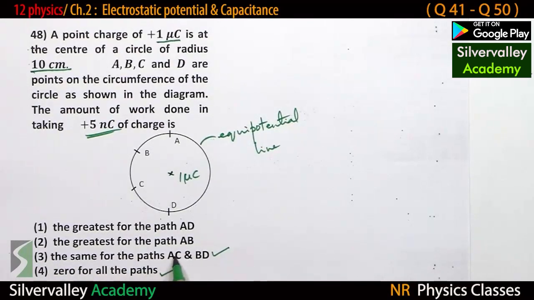But this is telling only about these two. But fourth one covers all. So this is more appropriate. We are not telling third one is wrong, but fourth is more appropriate. That is why this is the answer. In multiple choice questions, always we have to go to the most appropriate statement or the answer. Okay.